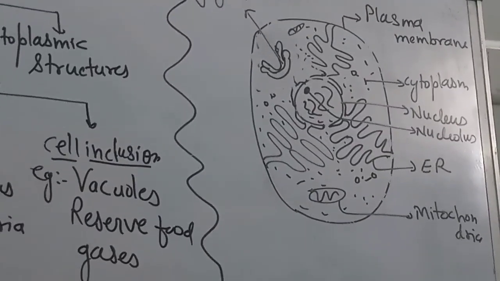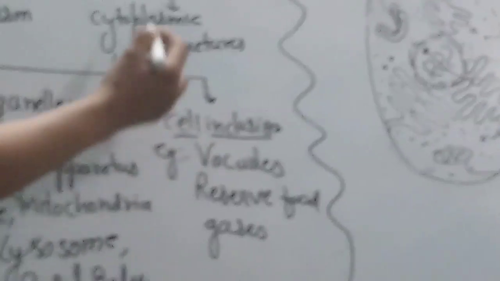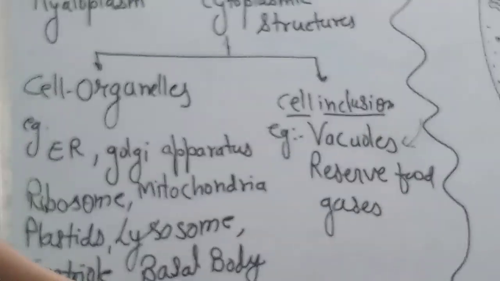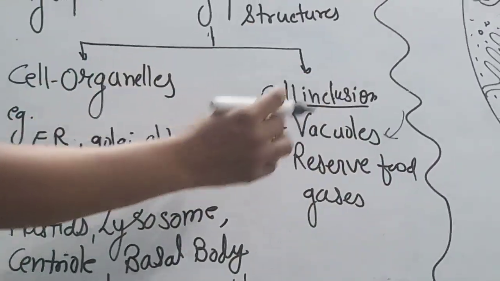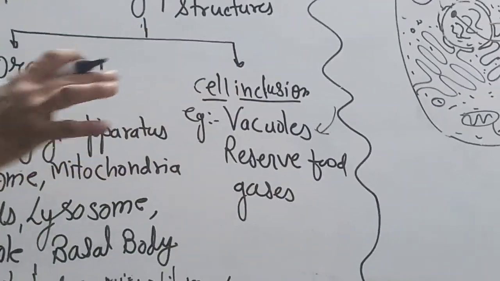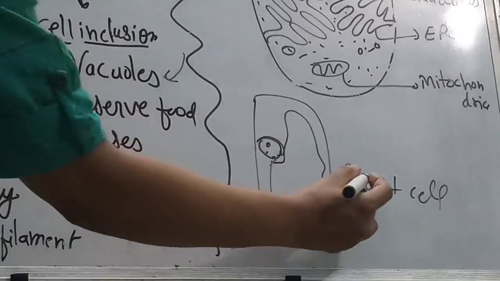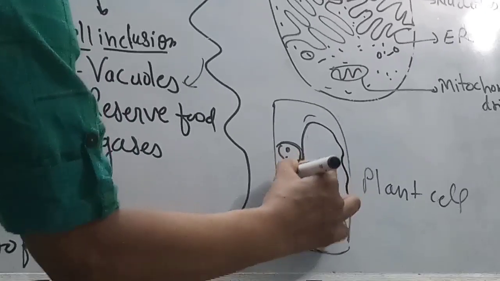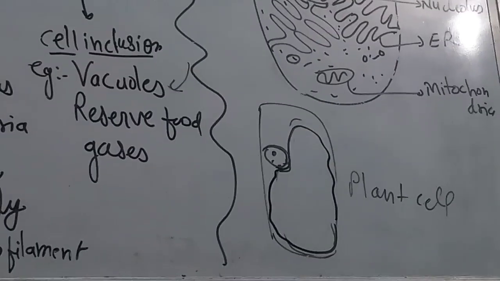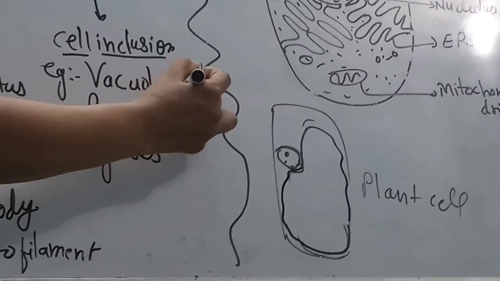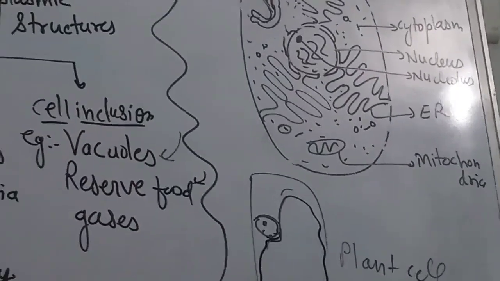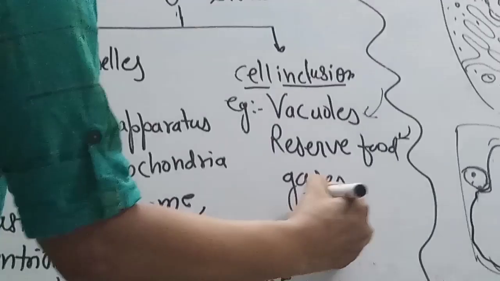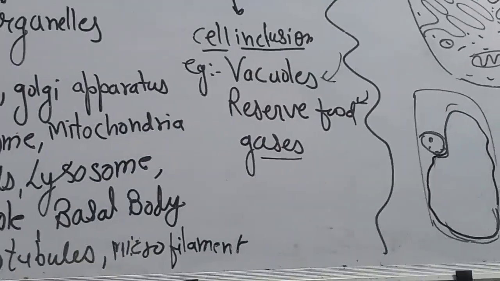First we are going to discuss the plasma membrane structure. In the cytoplasmic structure we also find the vacuole and the reserve food. In animal cells, the vacuole is very small or absent. But in plant cells, the vacuole covers most of the cell. So these are cell inclusions: the vacuole, and reserve food in the form of droplets or fat molecules, and gases also. So this is the cytoplasm.